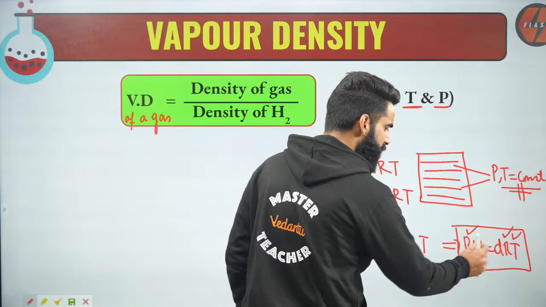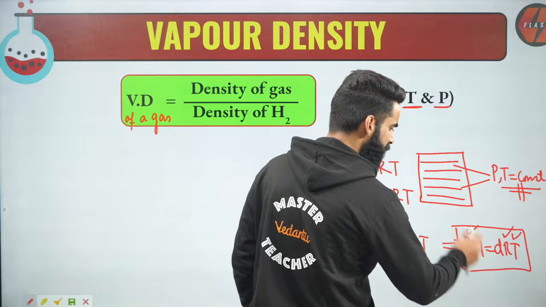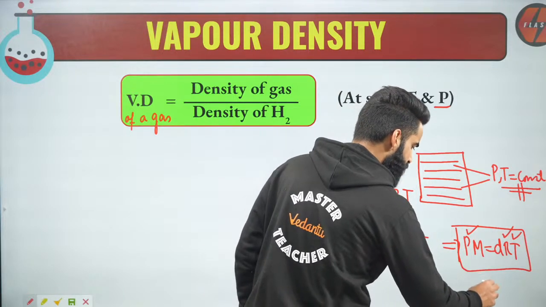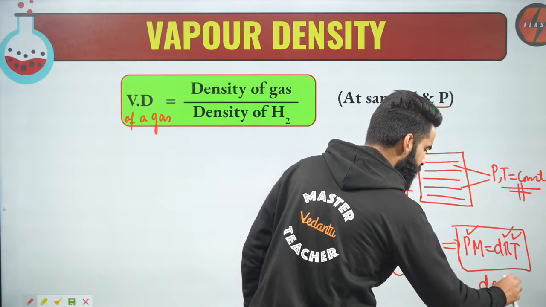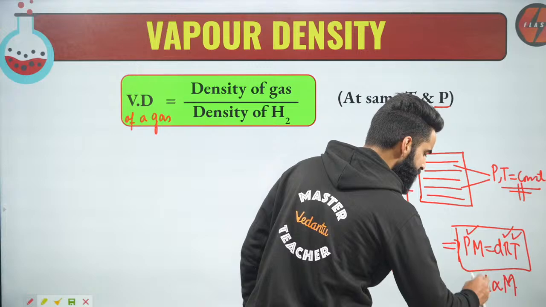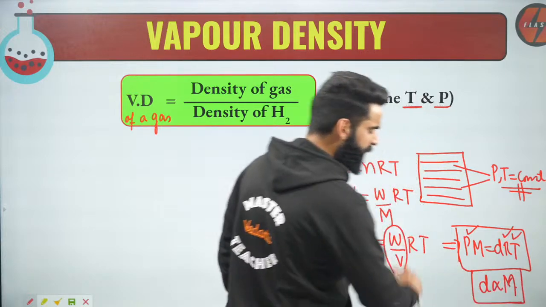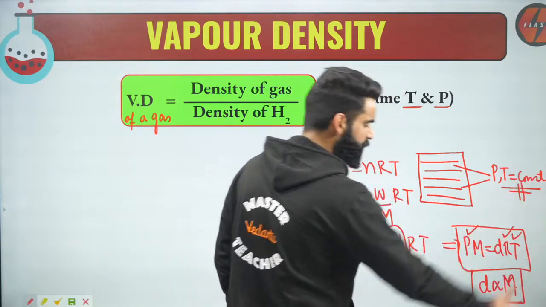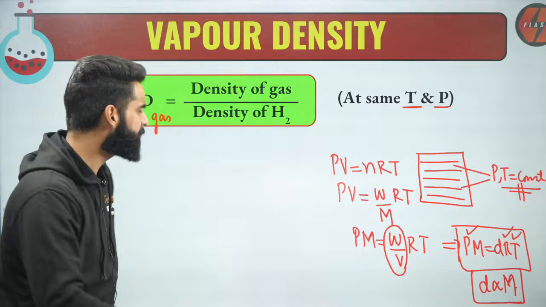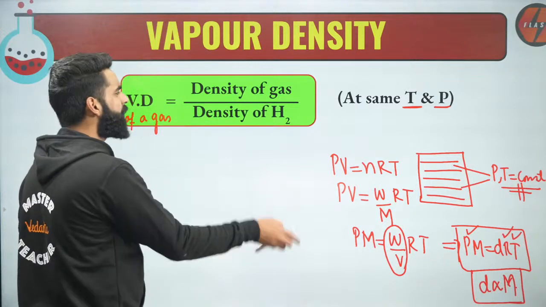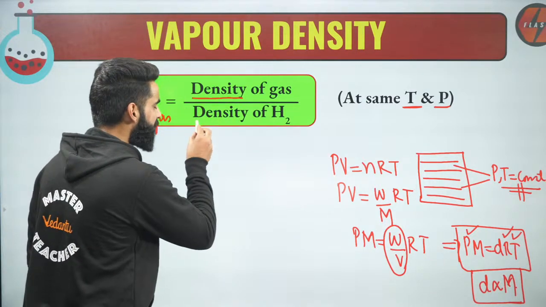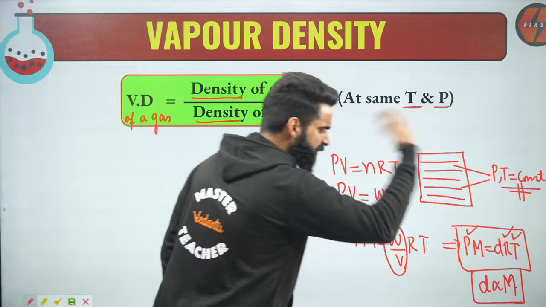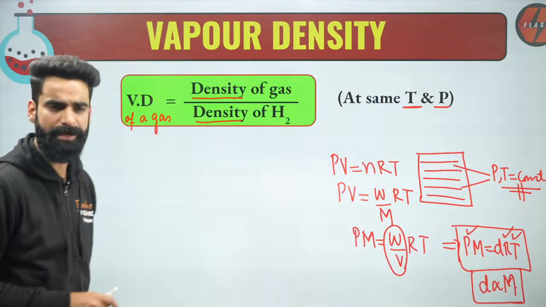So can I say that at constant pressure and temperature, the density of the gas is directly proportional to the molar mass of the gas? Yes. So in this equation, wherever you see the term density, replace it by the corresponding molar mass of the gas.